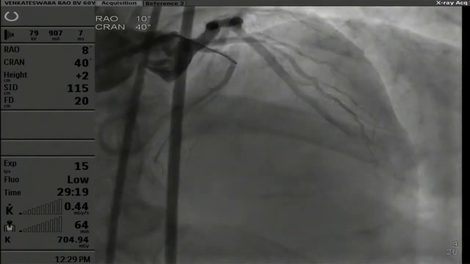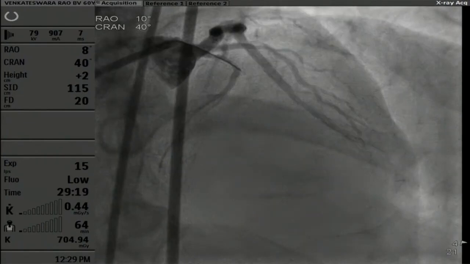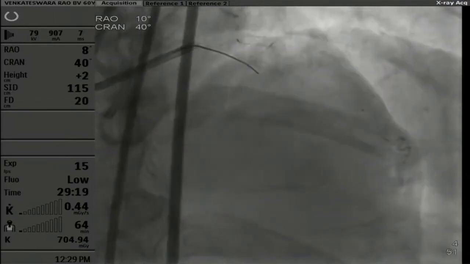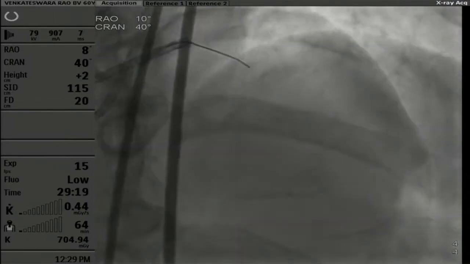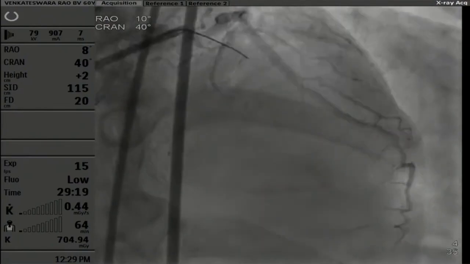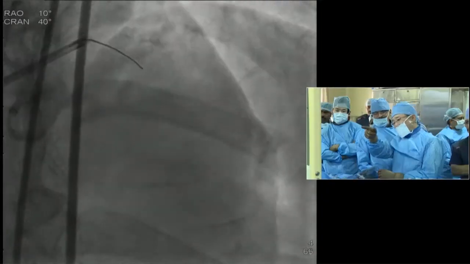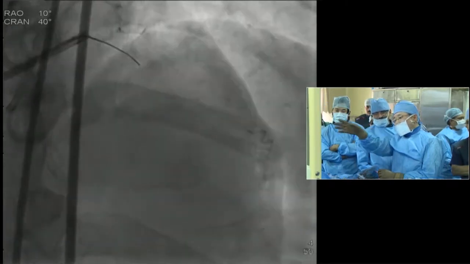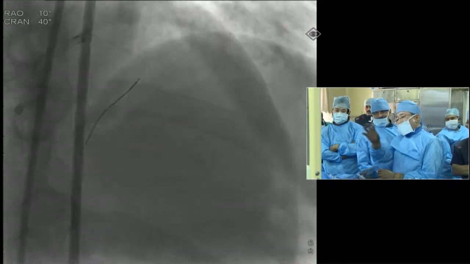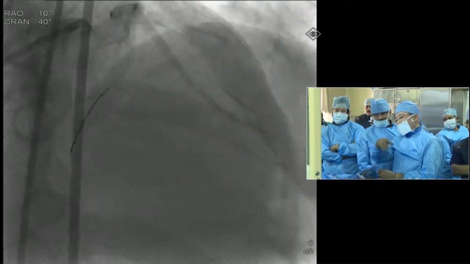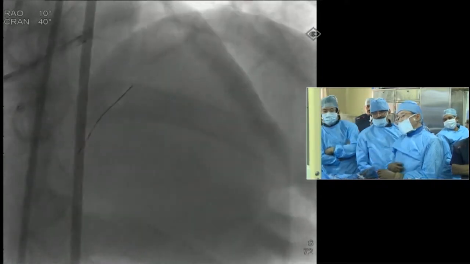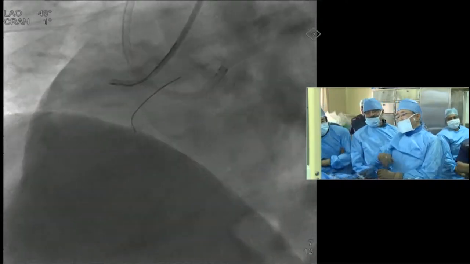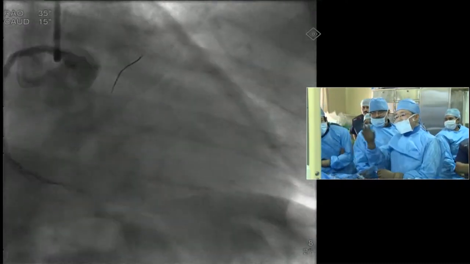So that's why I advance the wire and I check the Eagle Eye. Eagle Eye shows that the entry point is a little bit, about 5 millimeters, proximal of the tip of the guide wire on this angiogram. I advance the guide wire, and this is a Sion. Go next.